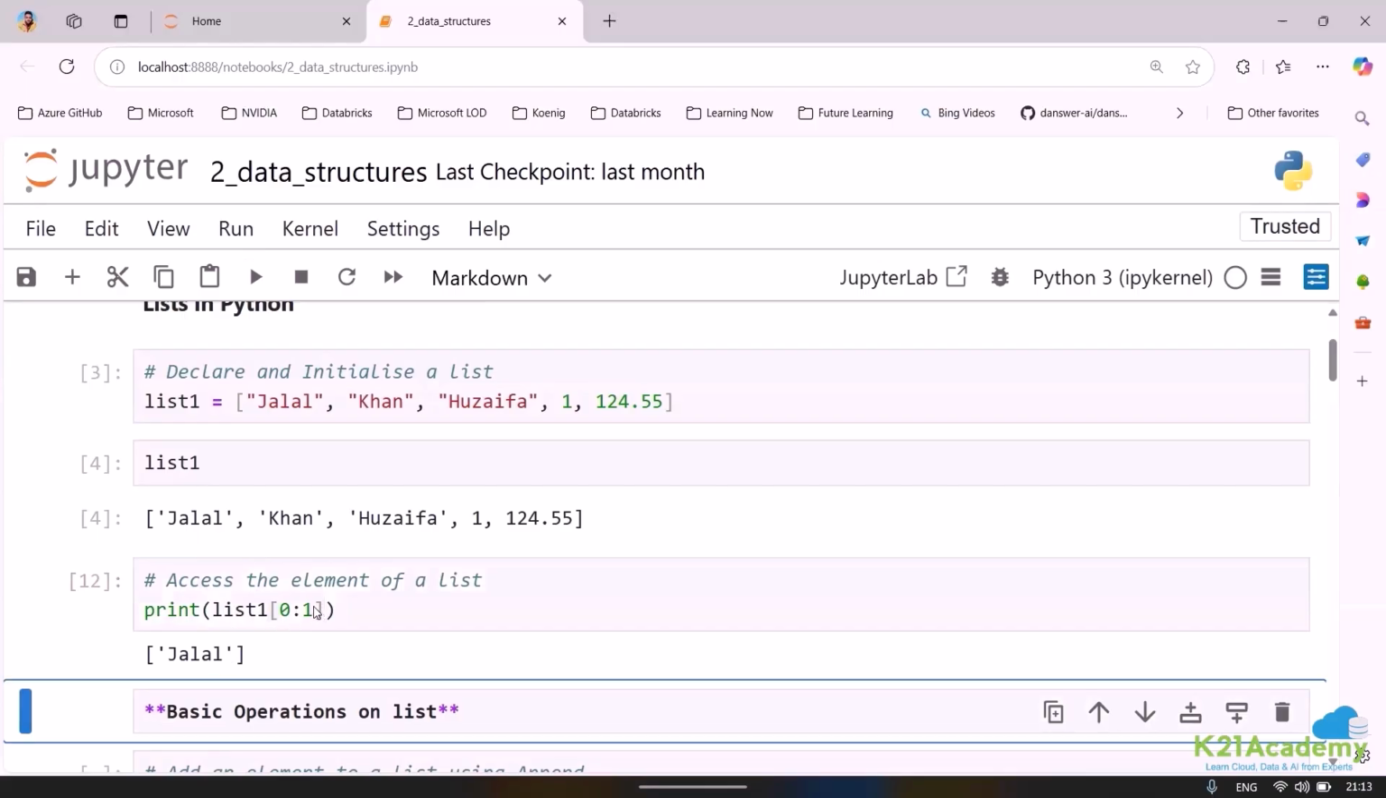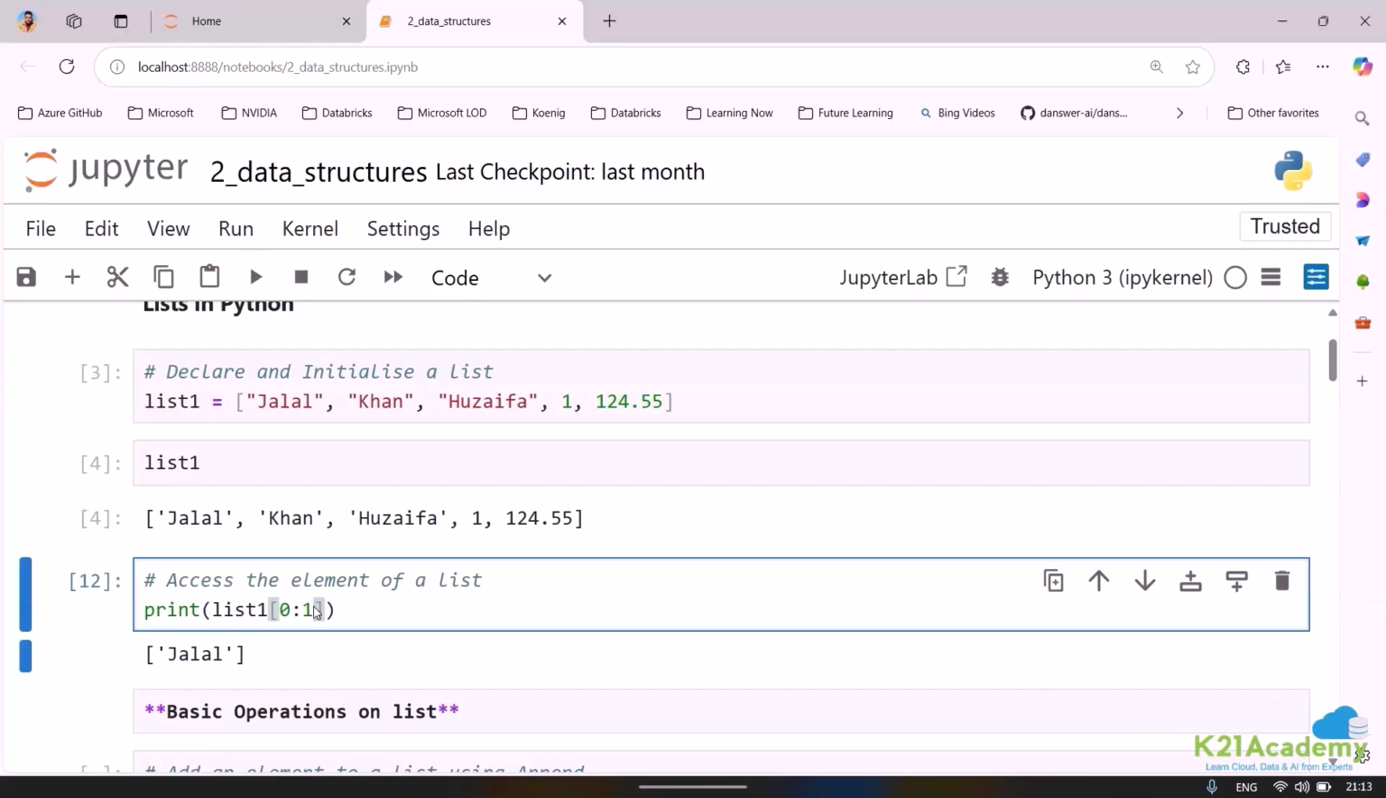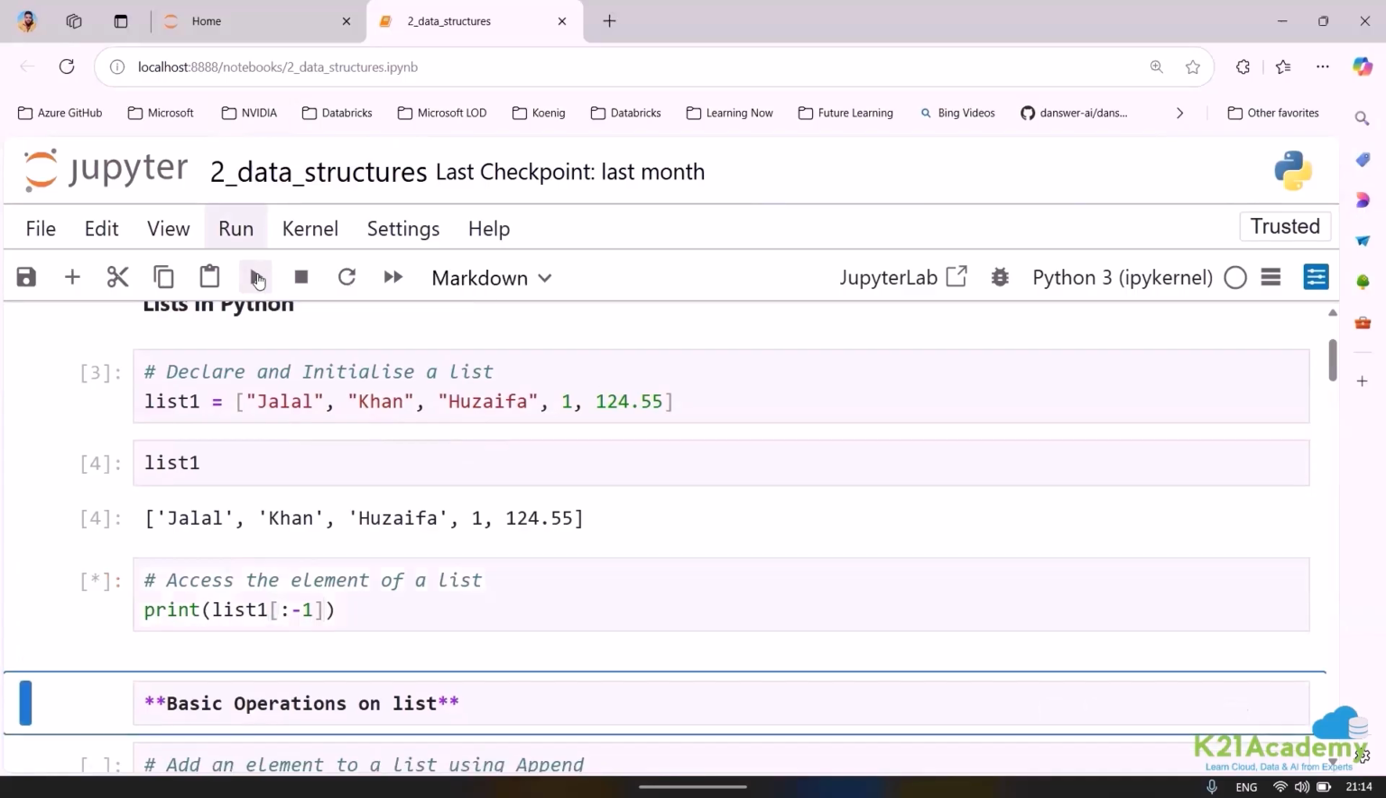Now, if I want to get Jalal and Khan together, what should I write? 0 and 2. Because 2 minus 1, think about it, guys. This is 0, this is 1, and this is 2. So if I want to get up to Khan, I need to put the next digit, which is 2. Last number is exclusive. It is never counted. So you need to put n minus 1. Now, if I put nothing here and put minus 1, see what will be the result.